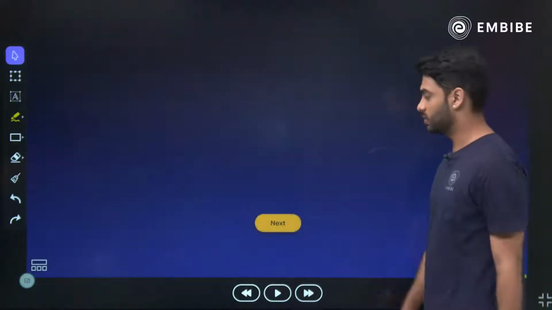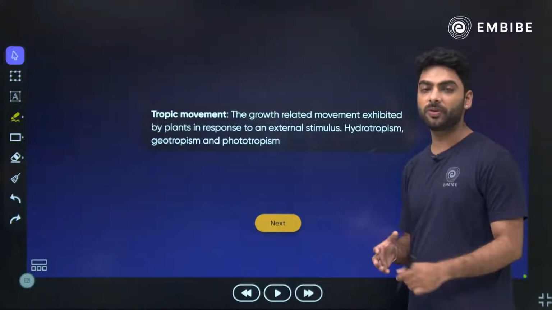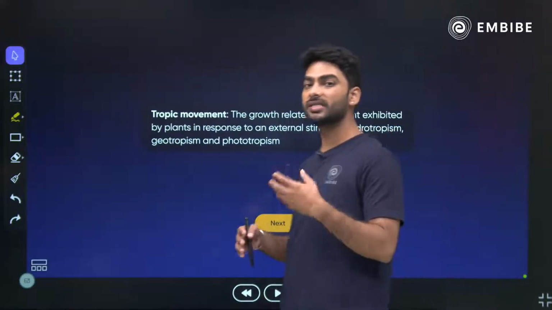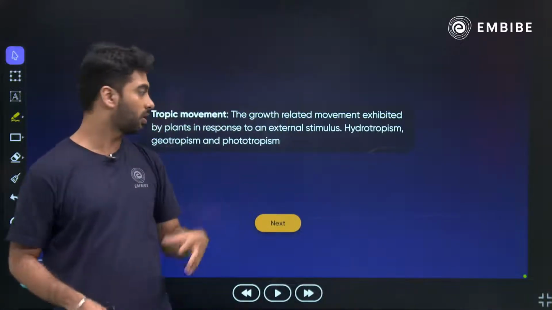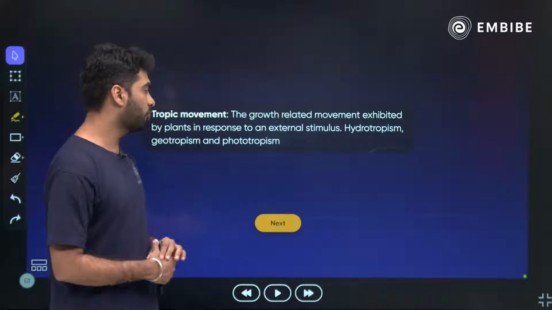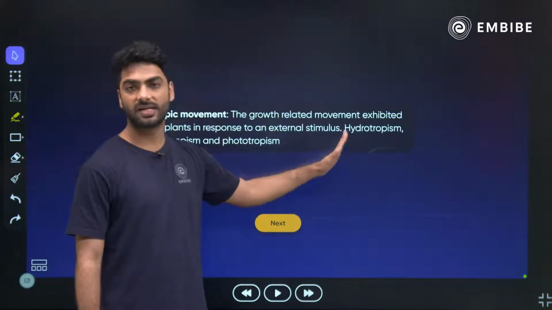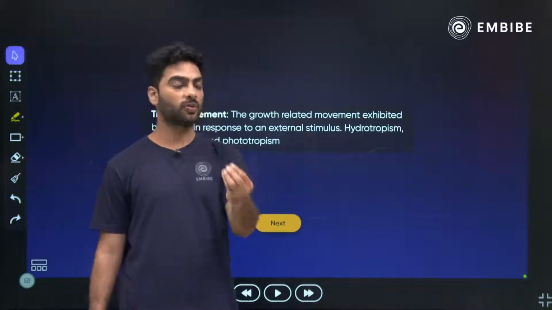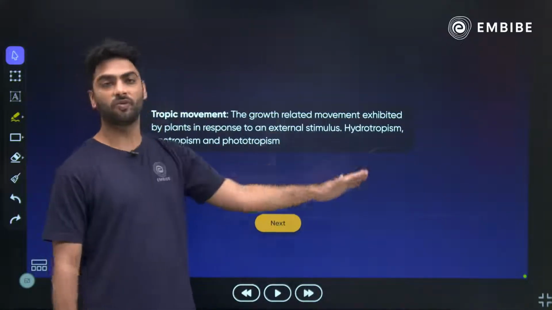Moving on to the next one, that is tropic movement. Tropic movement is movement towards a stimulus. Plants move towards light, and the roots move towards water. That is nothing but tropic movement, the growth related movement exhibited by plants in response to an external stimulus. Hydrotropism is movement towards water, geotropism is movement towards the earth, and phototropism is movement towards light.